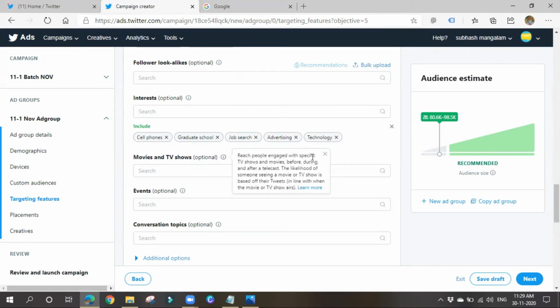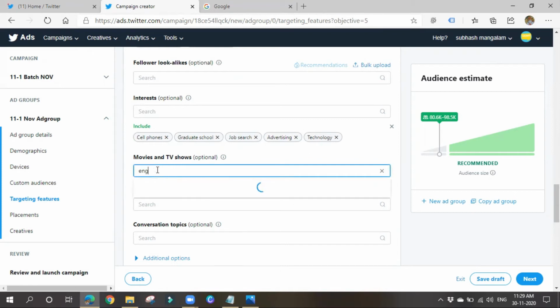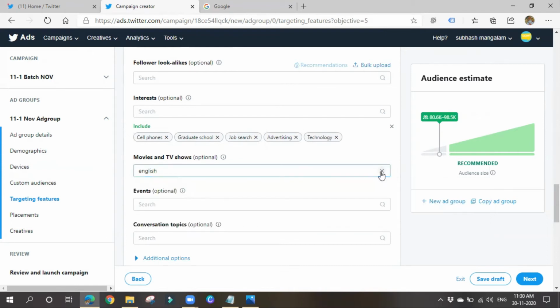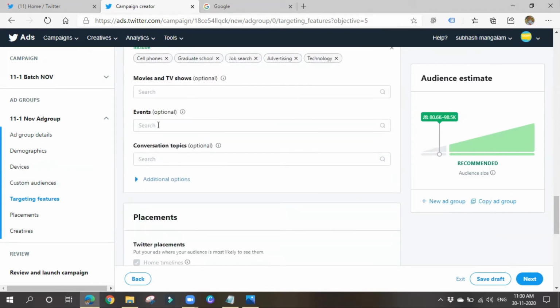People engage with specific TV shows and movies before, during, or after the telecast. People should be interested in these kinds of things. I'll type something; I don't have much idea about TV shows. There is a TV show like this. Based on your business, you have to set up the targeting. I'm not bothered with movies and TV shows.